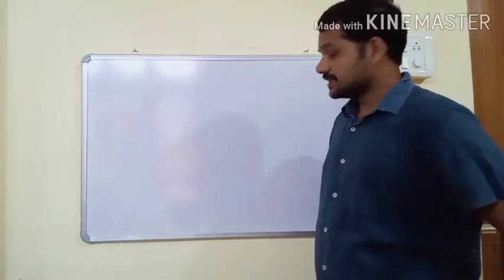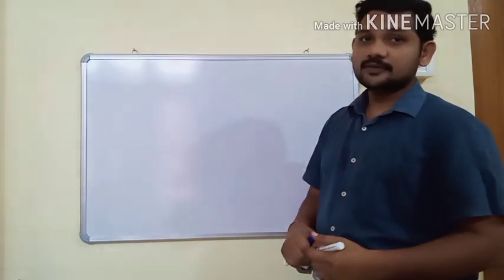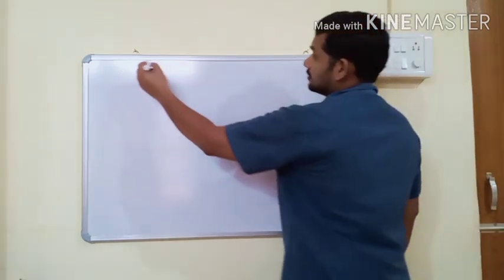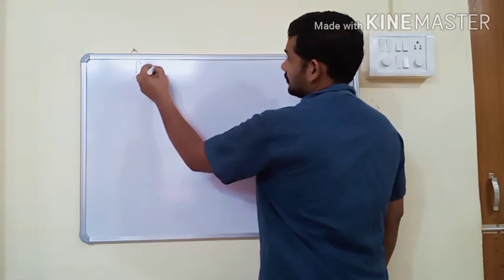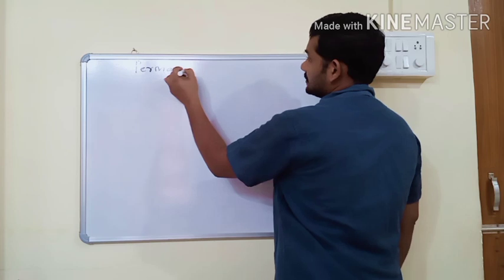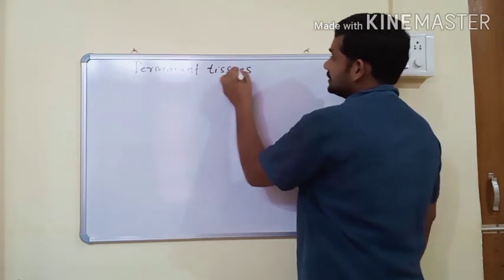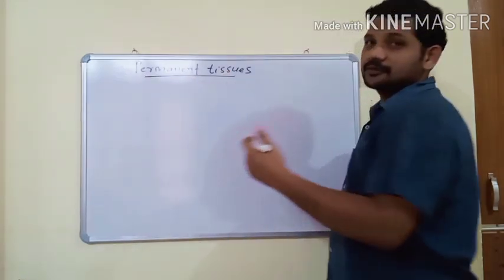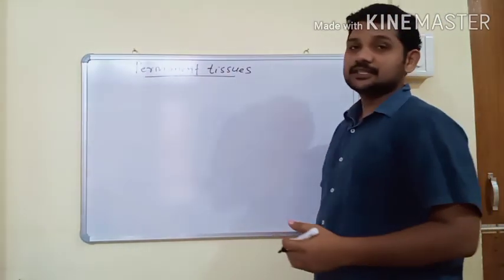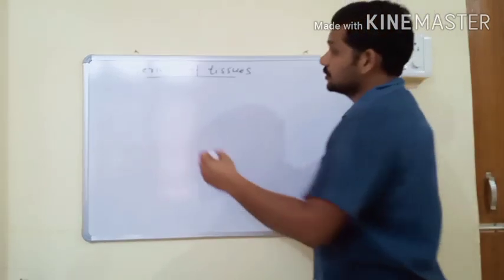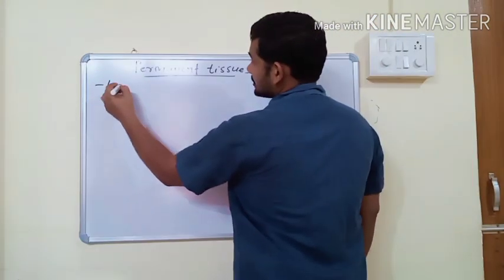Good morning students. In this video we will discuss permanent tissues. The main difference between meristematic and permanent tissue is that permanent tissues lose the capacity to divide.